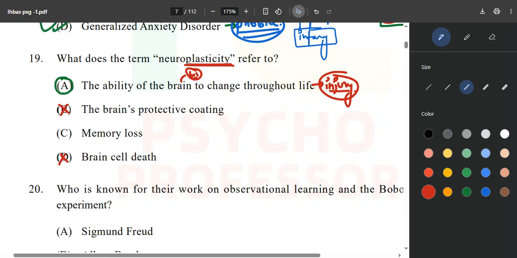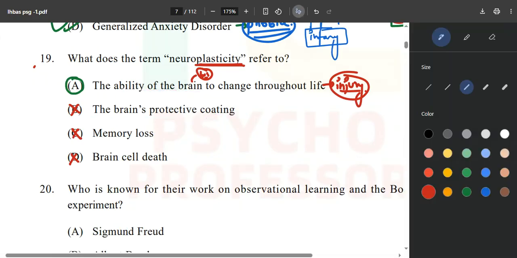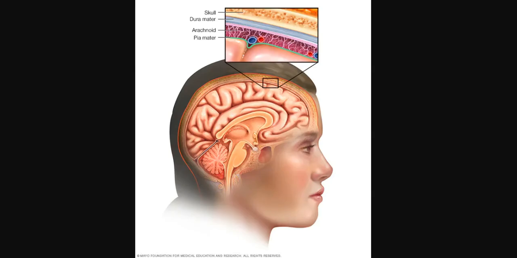Brain cell death is not the answer, and memory loss has nothing to do with this. Now next is the brain's protective coating. What is this called? This is called the meninges, the brain's protective coating. What is the correct order for that? As you can see over here, the dura mater, the arachnoid and the pia mater. These are the three layers which are protecting your brain.